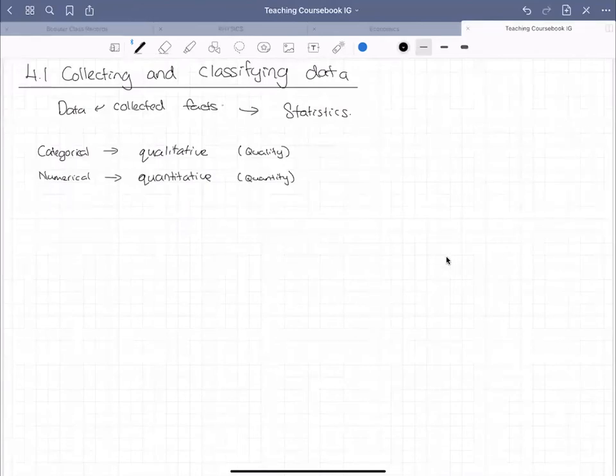However, when we are taking numerical data, there are different types of data that we can get. Sometimes we round it up, sometimes we don't, sometimes we just get a specific value. For example, how many children are there in the class, or how many goals are scored by this particular team.